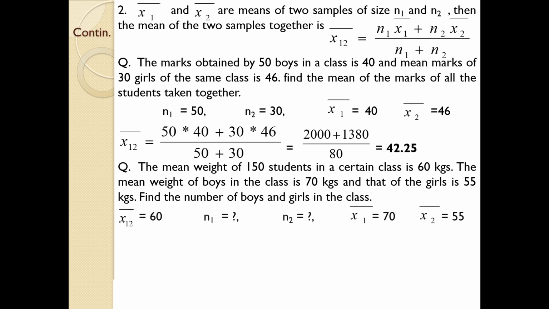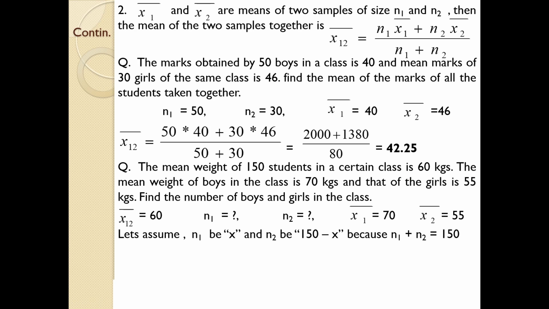The combined mean, the mean weight of 150 students in the class, is 60. So let mean 1 2 be 60. We don't know the number of boys and girls in the class, so let n1 and n2 be question marks. The mean weight of boys in the class is 70, so let mean 1 be 70, and that of the girls in the class is 55, so let mean 2 be 55.